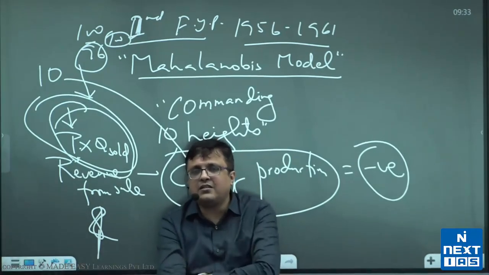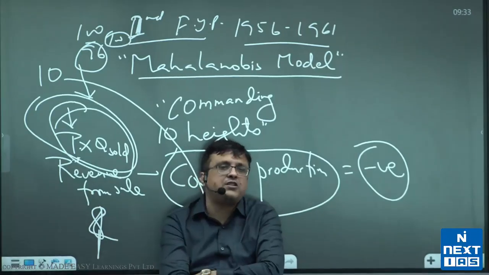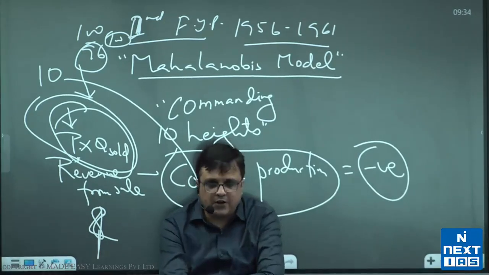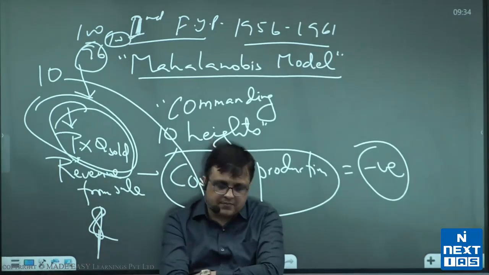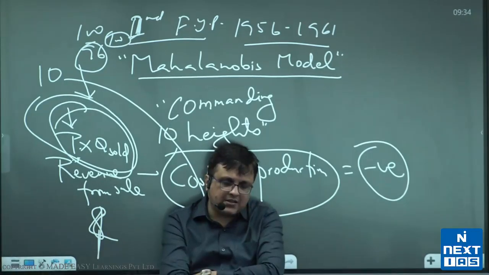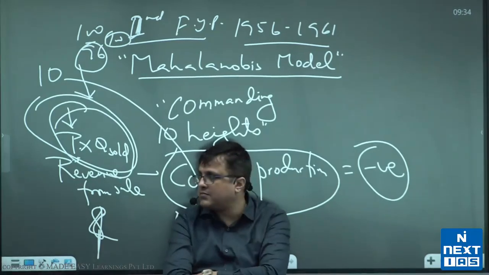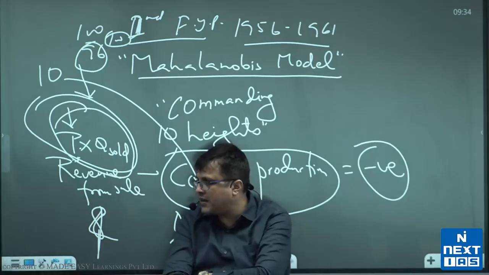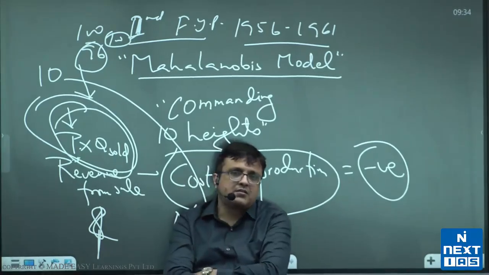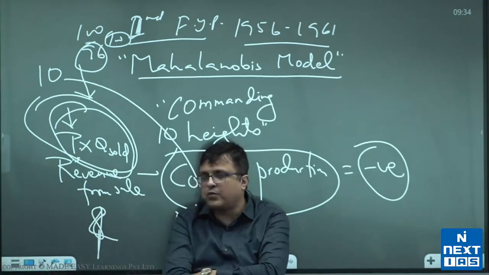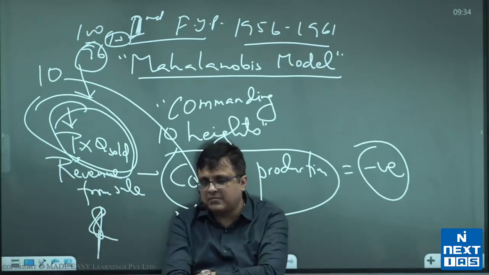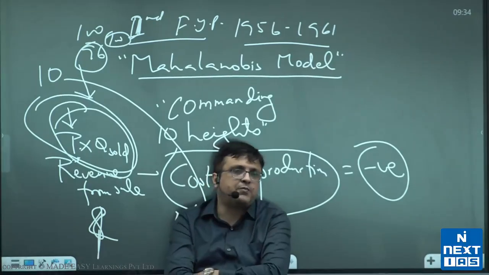All right, then you write below that, now it's not a feature, it's an evaluation of the plan. You write below that, second 5-year plan targeted growth rate of 4.5% per annum.